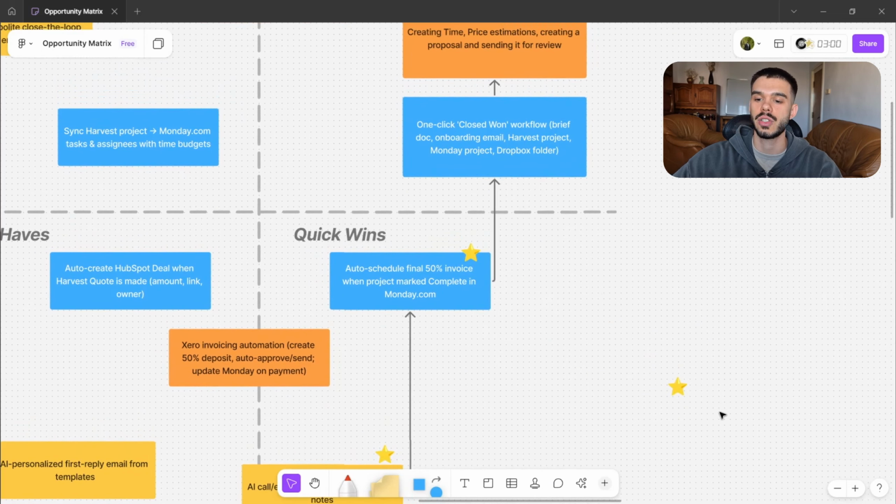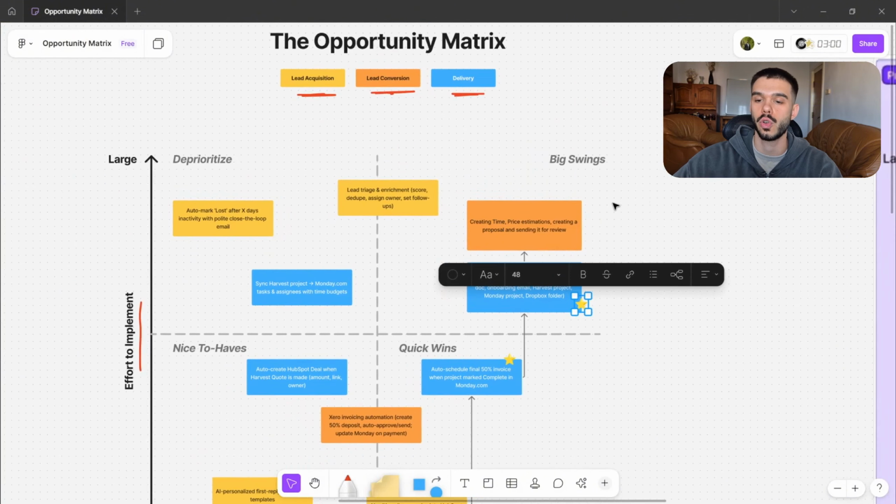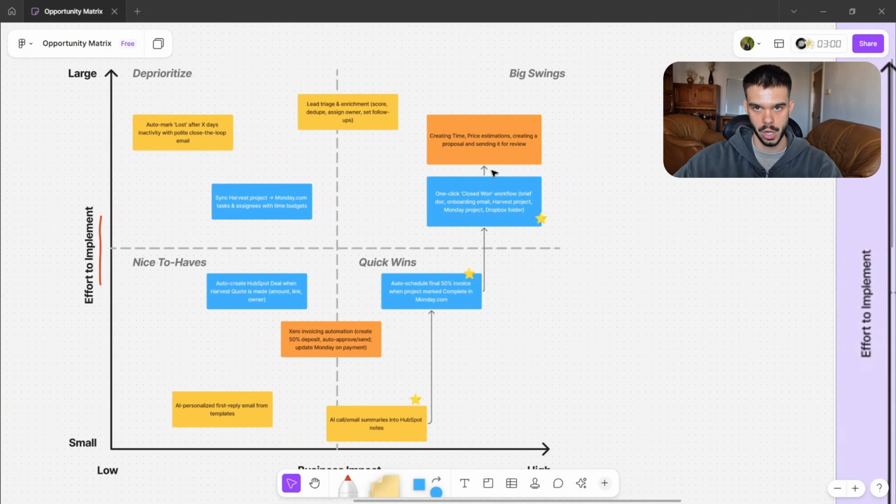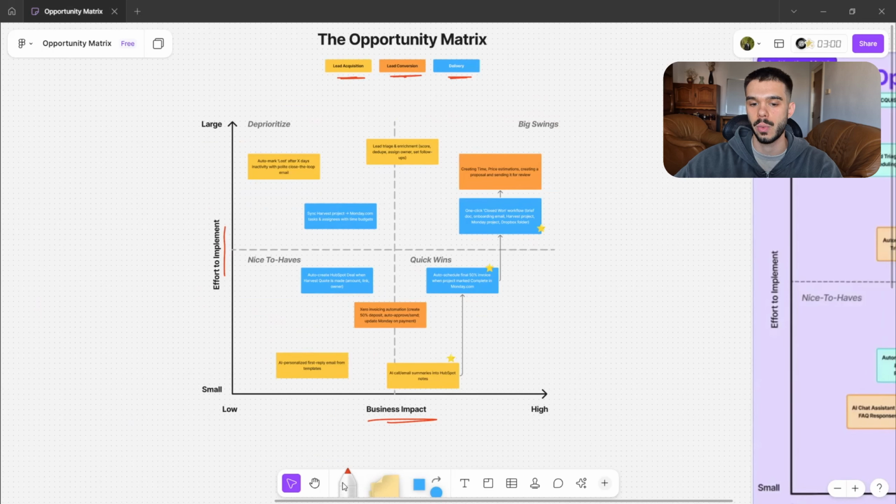And then the third is going to be going into this quadrant, which is going to be the big swings, quick wins quadrant, right? This is going to be the second one where we are going to pay attention to. Then from this one, we are going to go to this one's nice to haves, right? So these are the quadrants that we want to focus on, 1, 2, and 3. This is going to be the fourth one where we want to deprioritize things. So if we find our AI projects around here, then it is going to be a problem. We don't want to really prioritize them or even implement them at all.